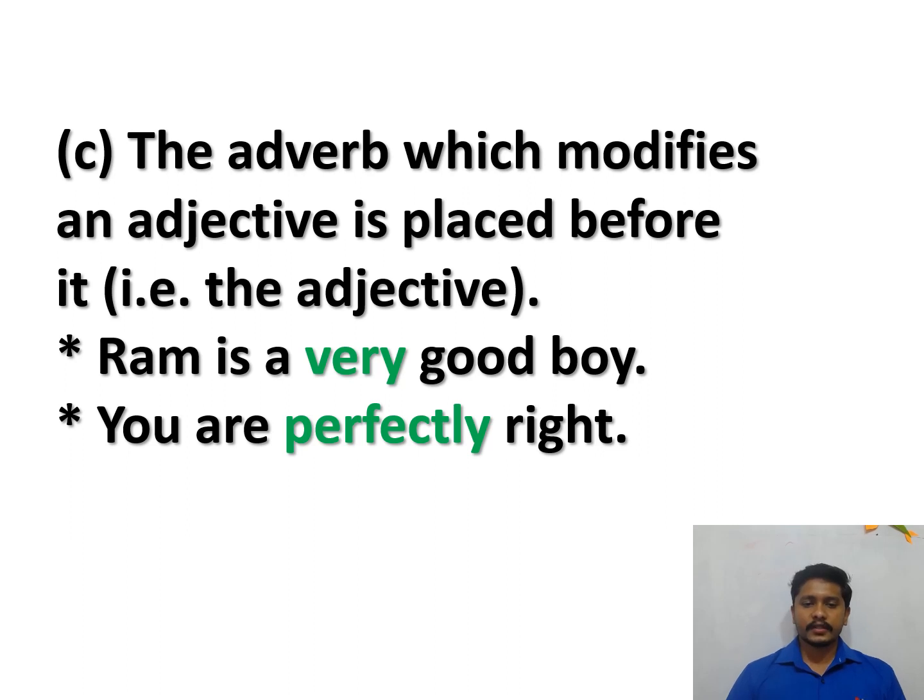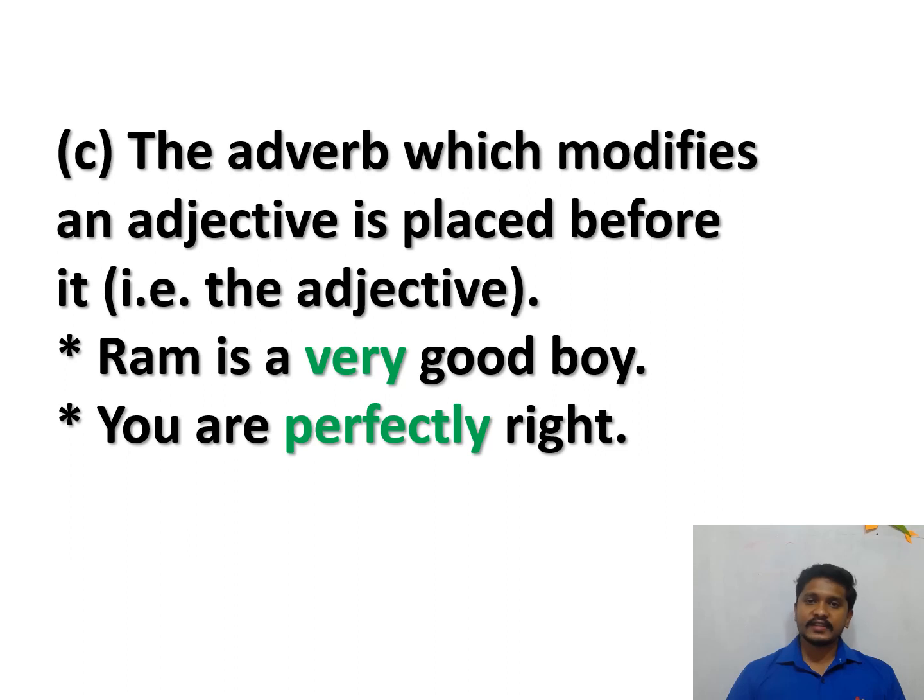See the examples here. Ram is a very good boy. Very is the adverb here. You are perfectly right. Perfectly is the adverb here because it is qualifying an adjective. What is the adjective here? Good. Ram is a good boy, we can tell. Good is the adjective which qualifies the noun boy.